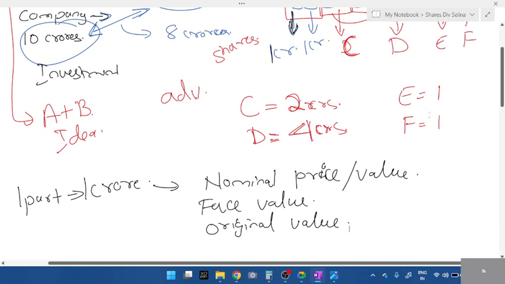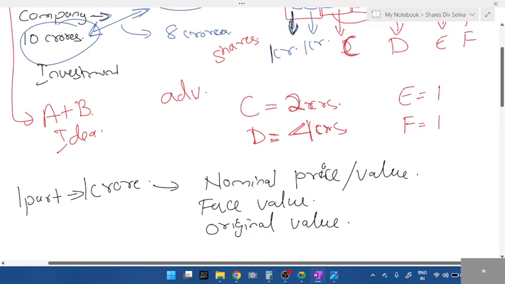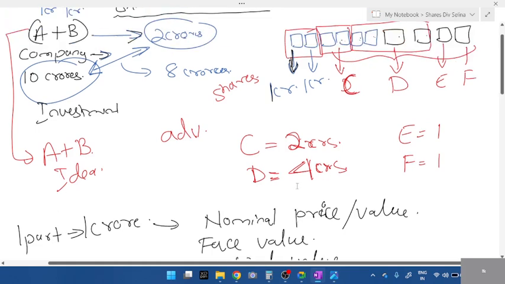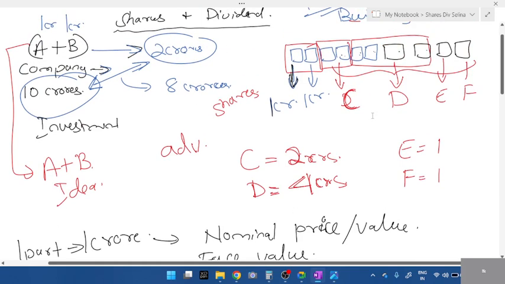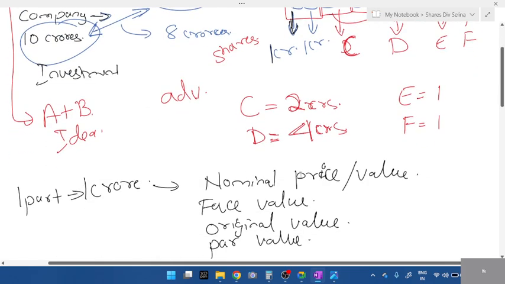What do you call this original value, students, which A and B have set? Nominal value. There are three names: nominal value, face value, original value. We also call it par value. So these are the original value before starting a company or before starting construction of a building. This is the original value, 1 crore. Is this clear? Till here, did you understand what is meant by share? Okay, now second part.